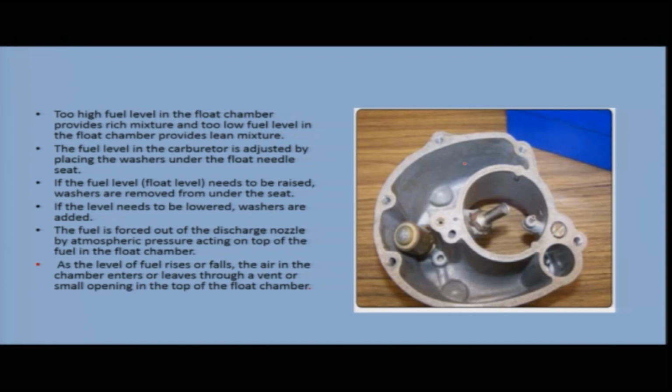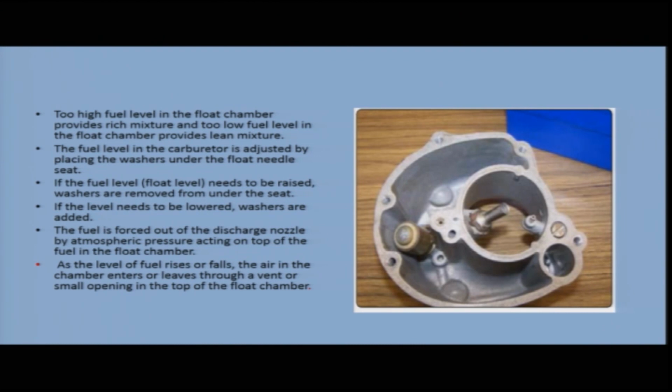Too high fuel level in the float chamber provides rich mixture and too low fuel level in the float chamber provides lean mixture. So, if the float chamber fuel level is too high, you have rich mixture, and if it is too low, then it is providing a lean mixture. The fuel level in the carburetor is adjusted by placing washers under the float needle seat. So, the fuel level in the float chamber can also be adjusted by placing washers under the seat.